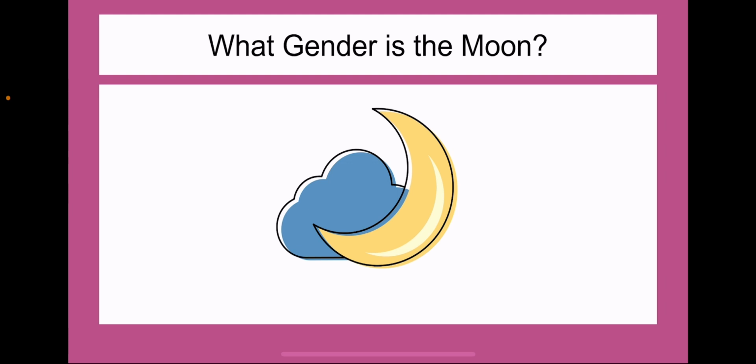And this is because their language assigns a gender to the moon. So in German, they call it der Mond, which is the masculine version. And in Spanish, they call it la luna, which is the feminine version. So because they talk about the moon in a masculine or feminine way, it makes them think that the moon is male or female. Therefore, once again, showing us that their language is influencing the way that they think about the moon.